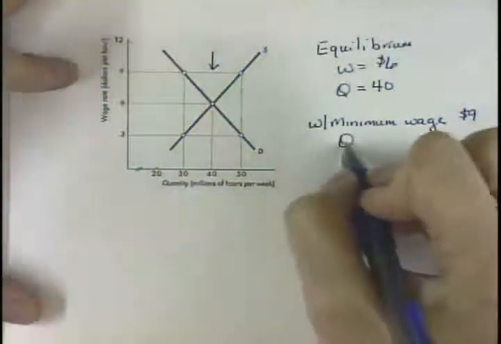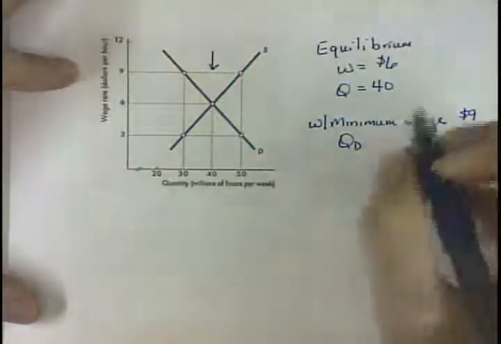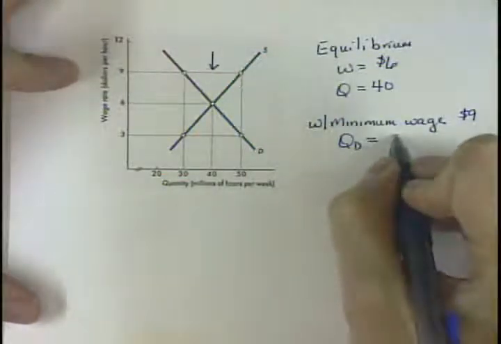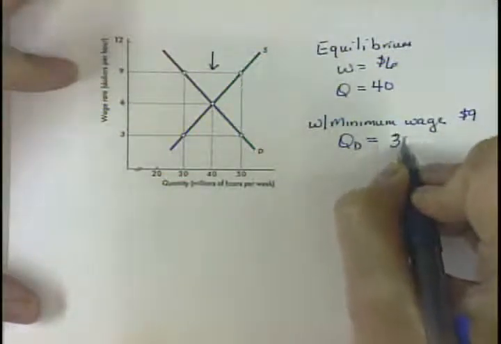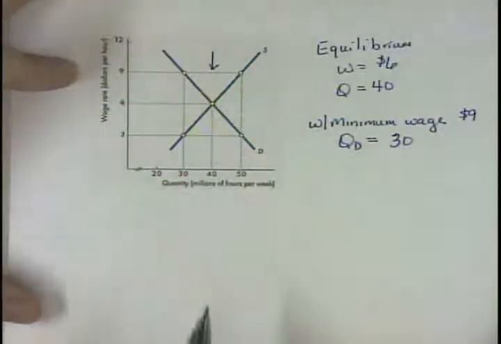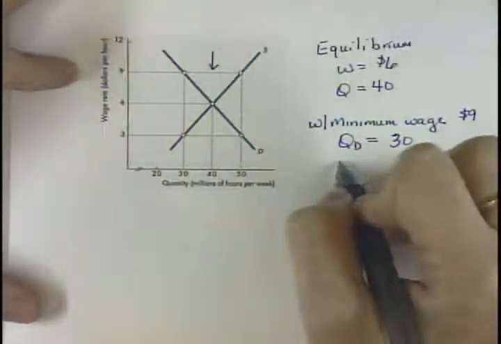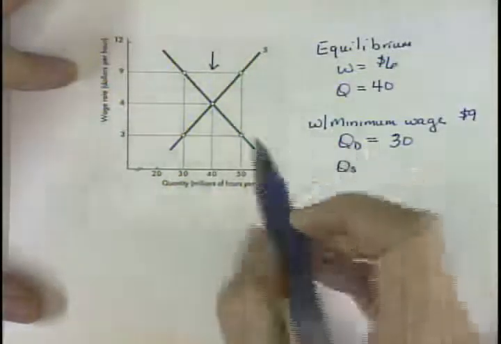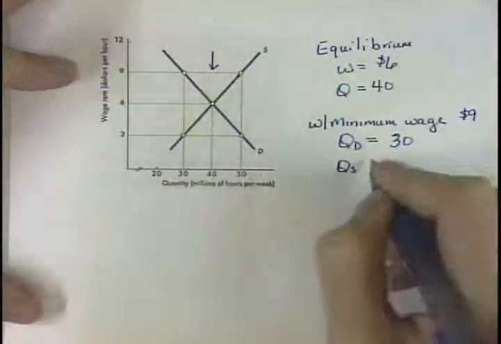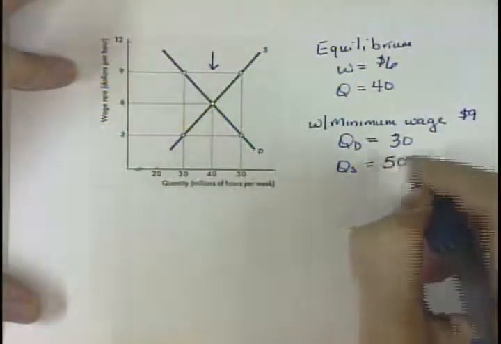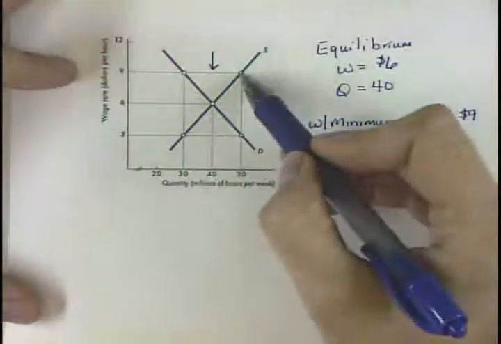So our quantity demanded of labor, that's the firms, the quantity demanded is going to be 30 million hours. But at $9 an hour, we want to work more because we're getting more income. So we're going to say our quantity supplied of labor now is going to be 50 hours. Our quantity supplied is going to be found here.